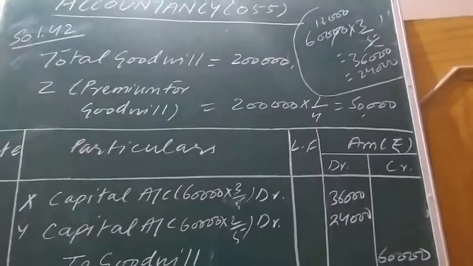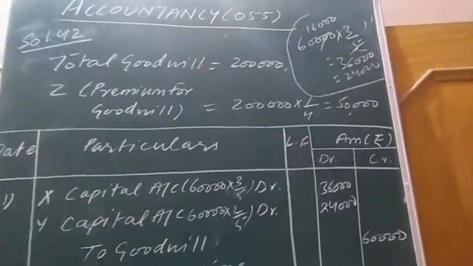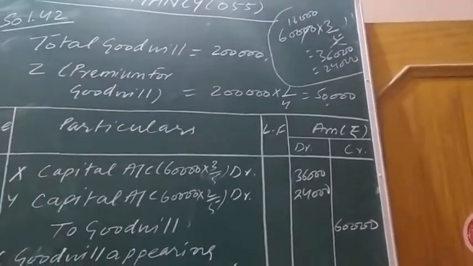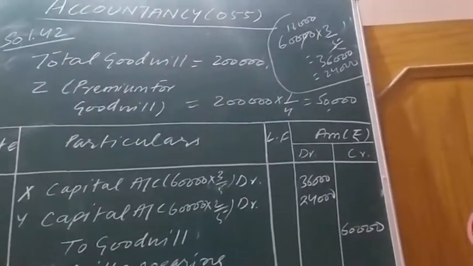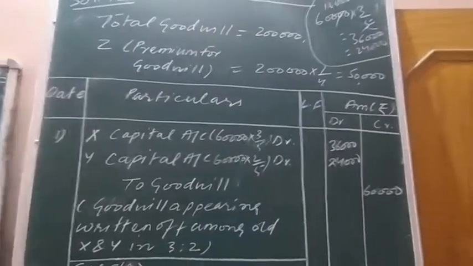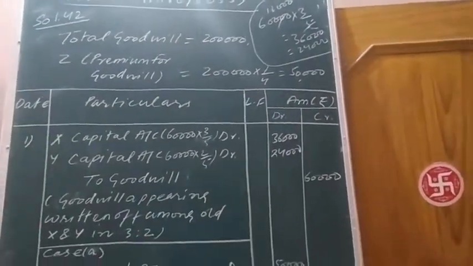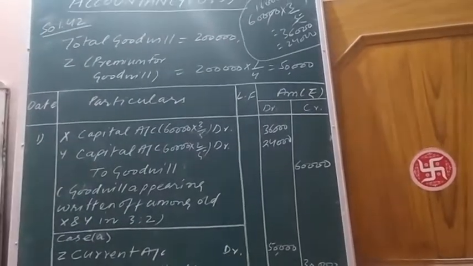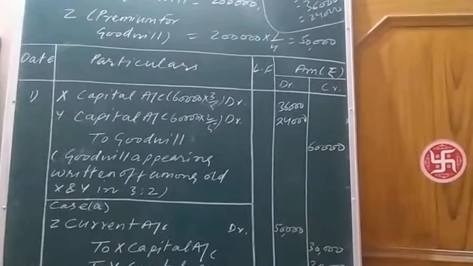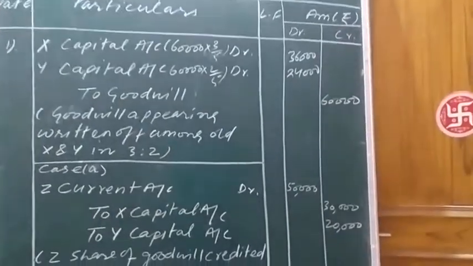This 50,000 will be debited to Jack's current account and credited to sacrificing partners in the sacrificing ratio. Here the sacrificing ratio will be 3:2, as only 2 pieces of information are mentioned in the question, old ratio and the new partner's share, and no other information. In such cases, old ratio is assumed as the sacrificing ratio.